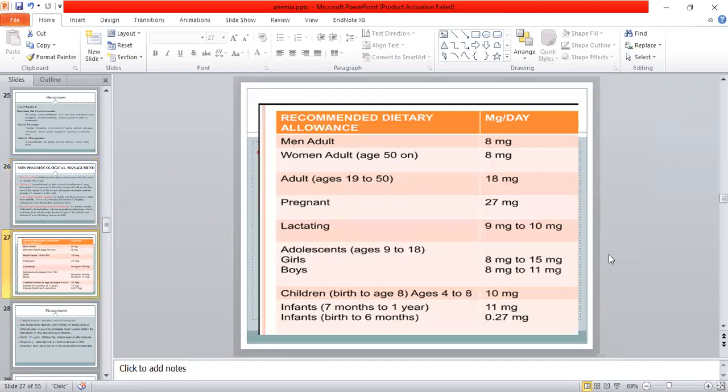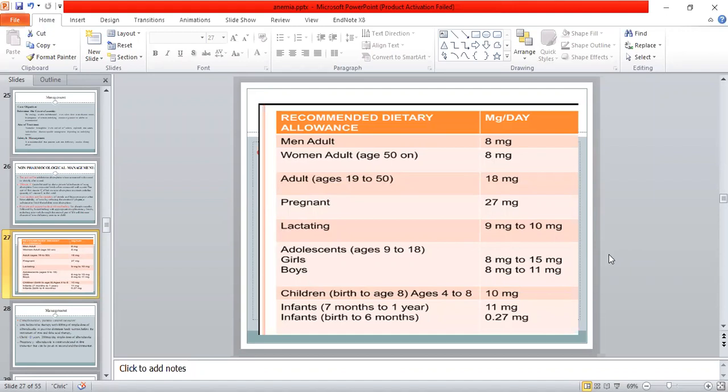So this is the recommended dietary allowance of iron per day. In the adult man, the daily iron requirement is 8 mg. In the adult woman with the age of 19 to 50, 18 mg iron per day is required. In the pregnant woman, 27 mg iron per day is required. In the lactating woman, 9 to 10 mg iron per day is required. In adolescent girls it's 8 to 15 mg, and in boys it's 8 to 11 mg iron per